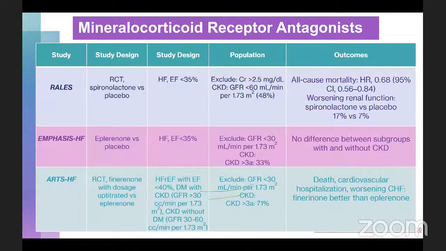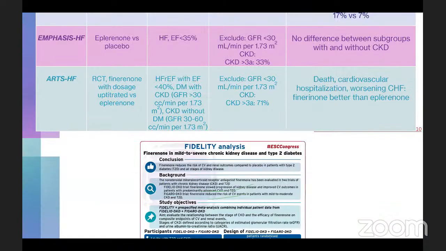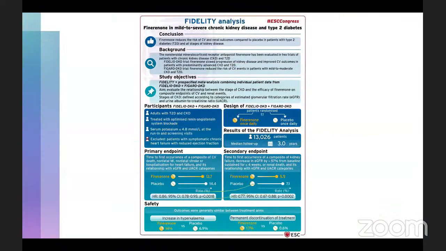The mineralocorticoid receptor antagonist has a proven role in left ventricular remodeling. There have been multiple studies which have looked into spironolactone, eplerenone, and finally finerenone. The much spoken study in recent times is the FIDELITY analysis, which is actually a combination of FIDELIO-DKD and FIGARO-DKD. It states that finerenone, which is a non-steroidal mineralocorticoid receptor antagonist, actually helps reduce the risk of cardiovascular and renal outcomes compared to placebo in patients with type 2 diabetes and in all stages of kidney disease.